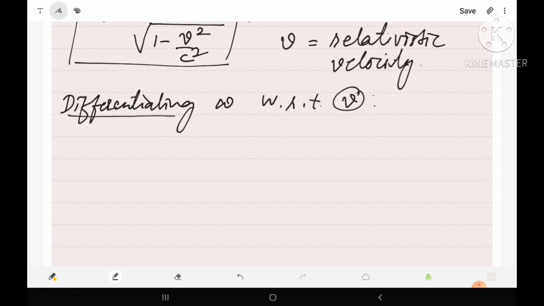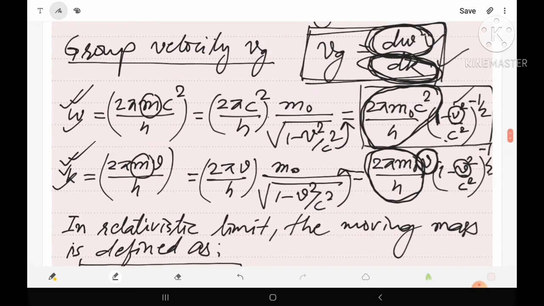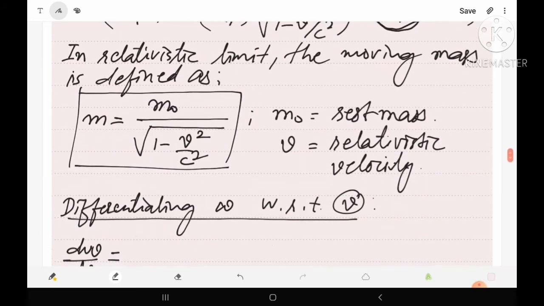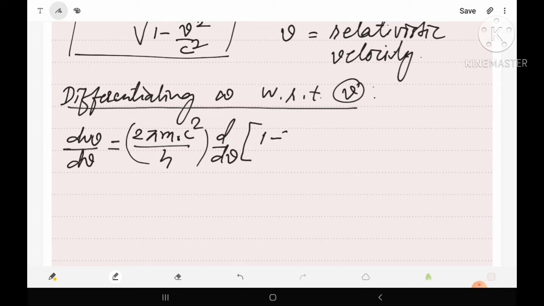Then we have d omega upon dv is equal to, look here, 2 pi m naught c square upon h will be taken common because it is constant, and the differentiation d upon dv will occur for the term 1 minus v square upon c square raised to power minus half.